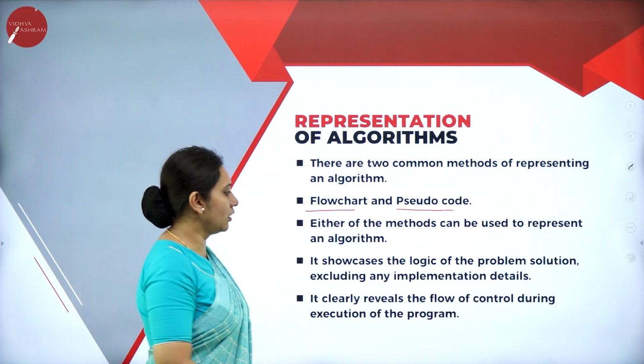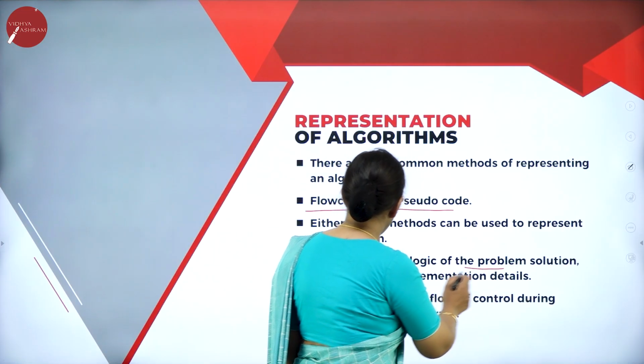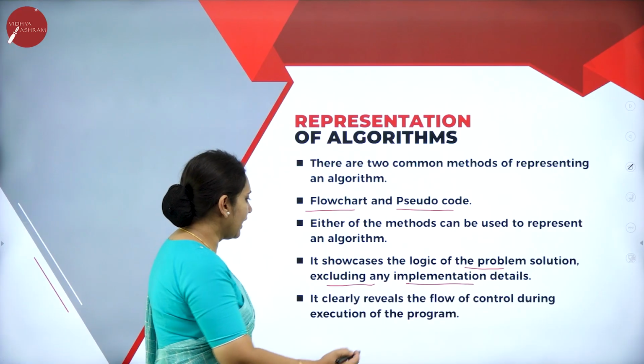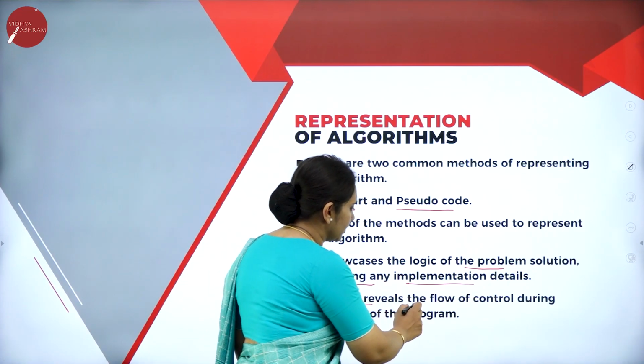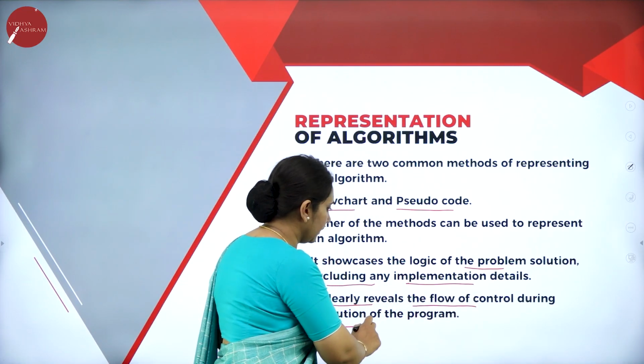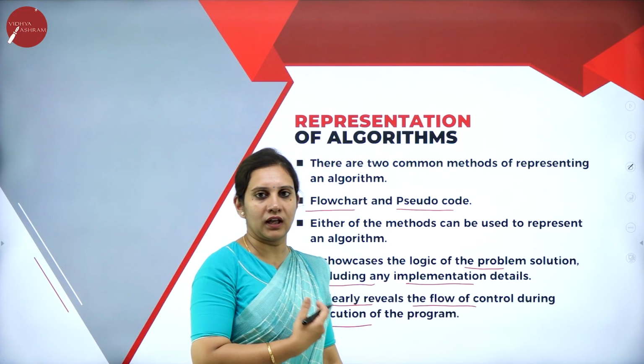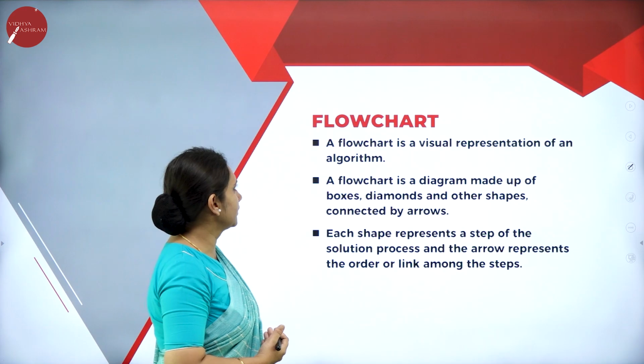It showcases the logic of the problem solution, excluding any implementation details, and it clearly reveals the flow of control during the execution of the program. So that is how we represent an algorithm.